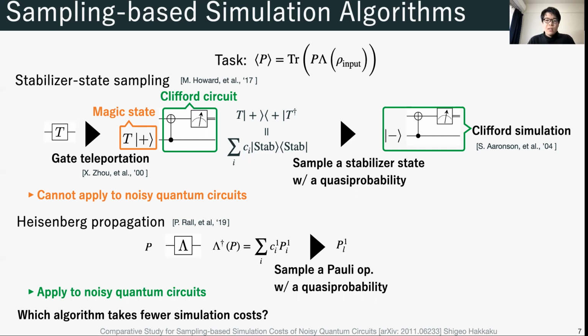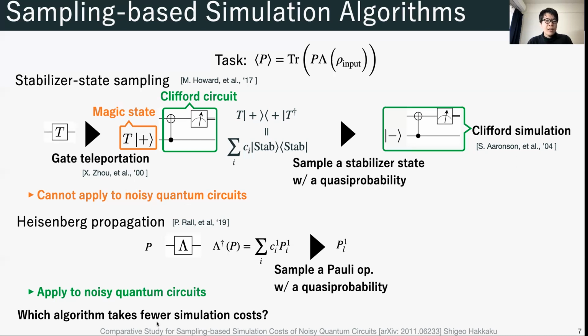And finally, we perform the Gottesman-Knill theorem. By repeating the sampling step, we can obtain the expectation value. However, this algorithm cannot apply to noisy quantum circuits.